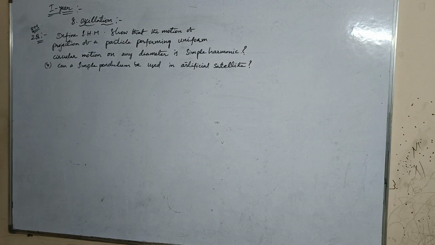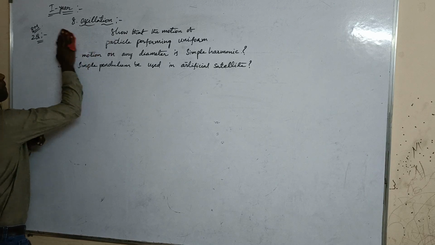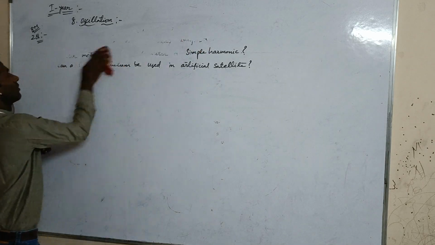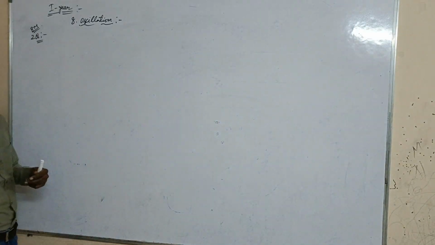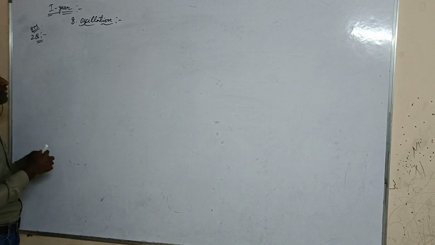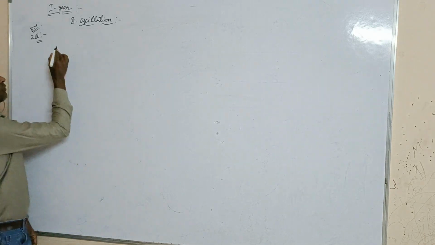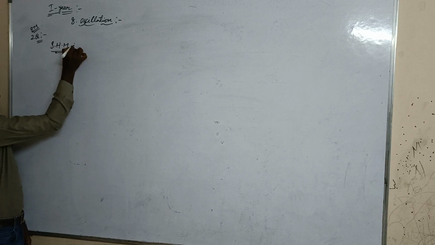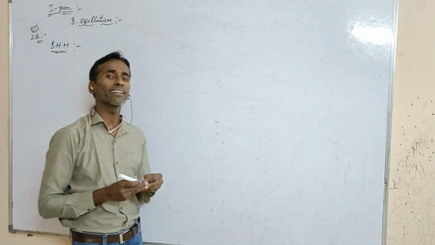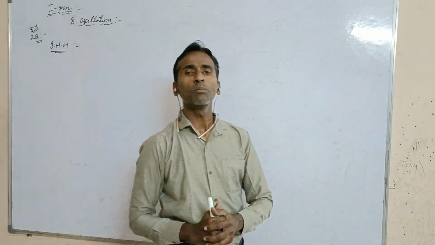First question, define simple harmonic motion. Because this question is very lengthy, that's why. Now see here, first of all, what is simple harmonic motion? Simple harmonic motion, shortly we can write SHM. What is simple harmonic motion?